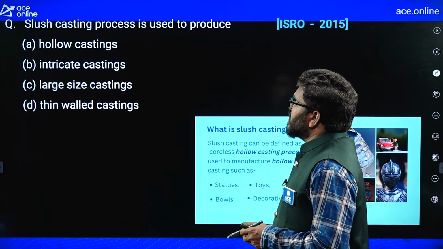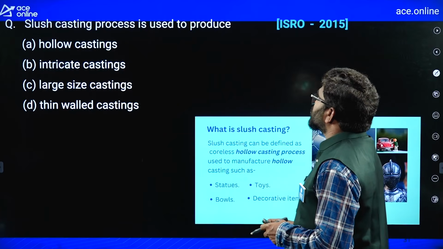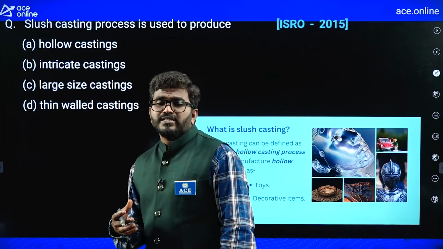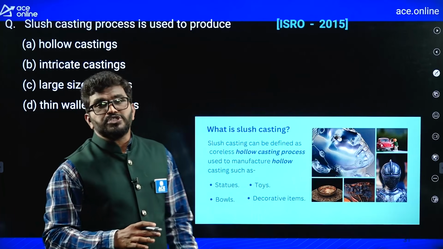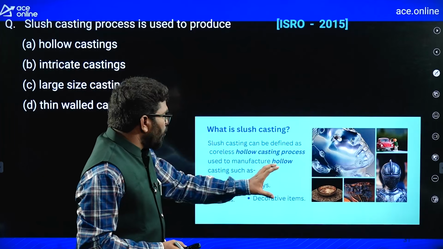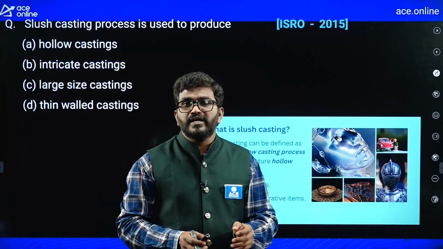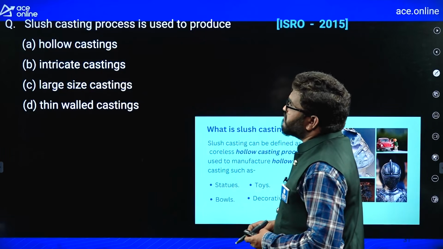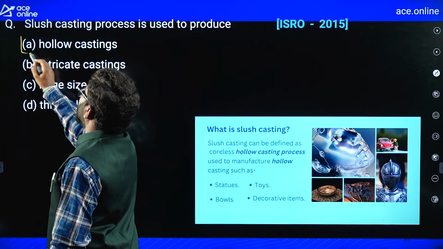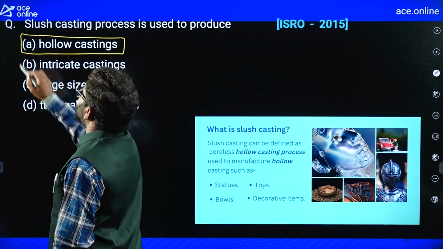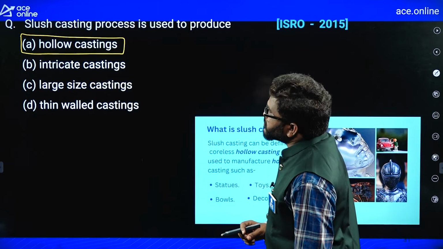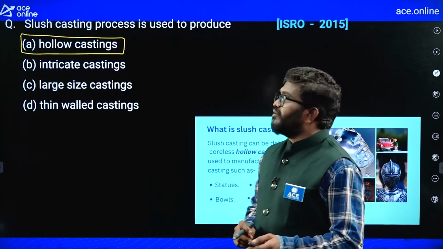Next, slush casting process is used to produce. Remember, slush casting process is also known as hollow casting process, used to make hollow sections like statues, toys, bowls, decorative items. Out of these 4 options, hollow casting is the correct answer for this question. So, A is the answer. Slush casting process is used to produce hollow castings.